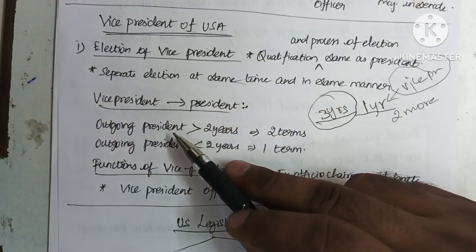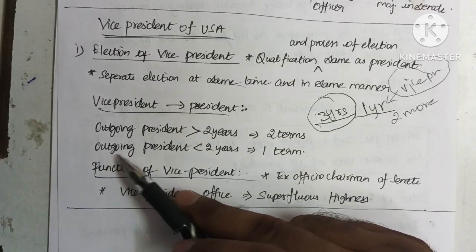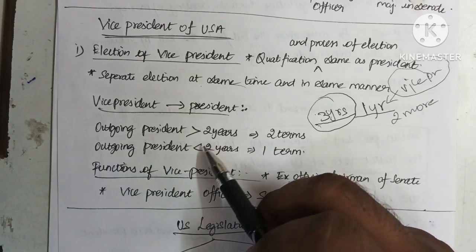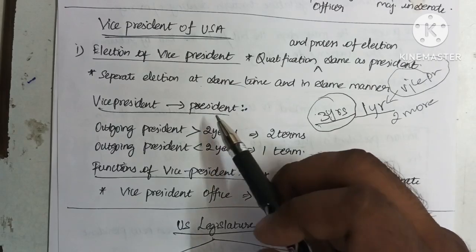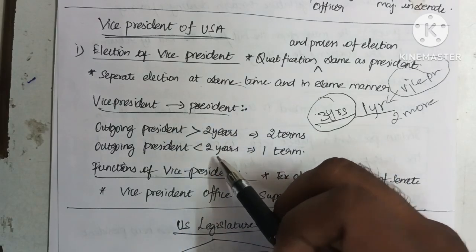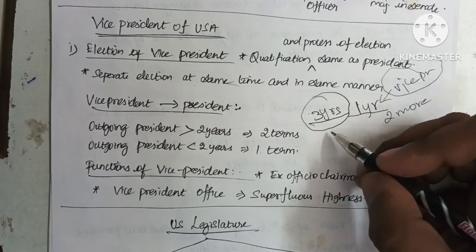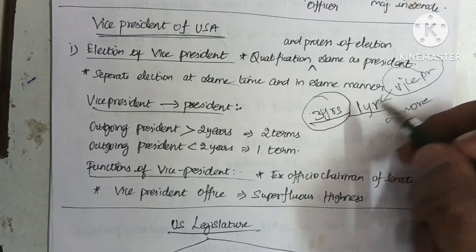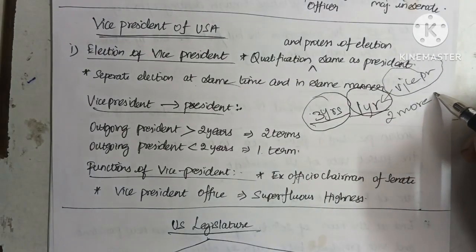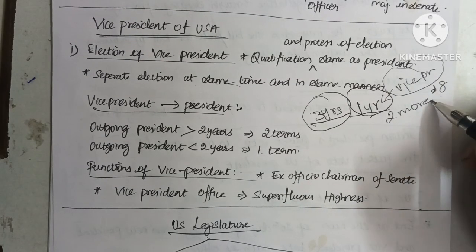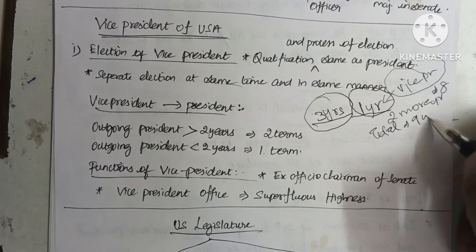if the term of the outgoing president was more than 2 years. In the second case, if the outgoing president completes a term of less than 2 years, then the vice president who continues as president is able to be president for 1 more term only. Take for example, here the vice president has a 1-year term and 2 more terms, which is nothing but 8 years. So totally he can be president for 9 years.